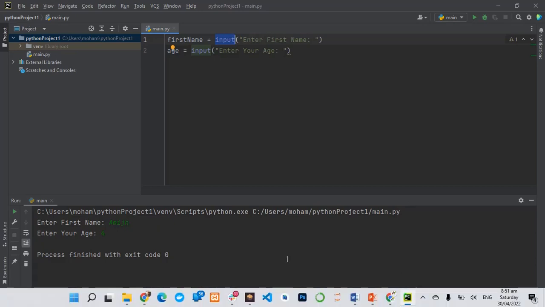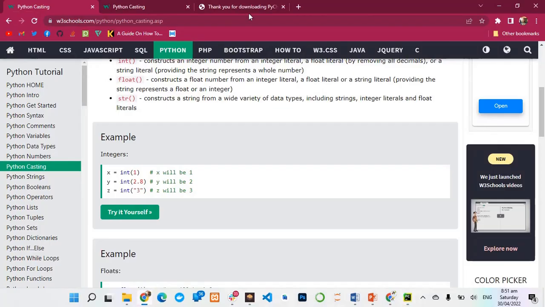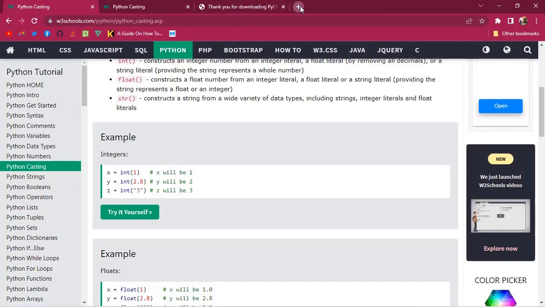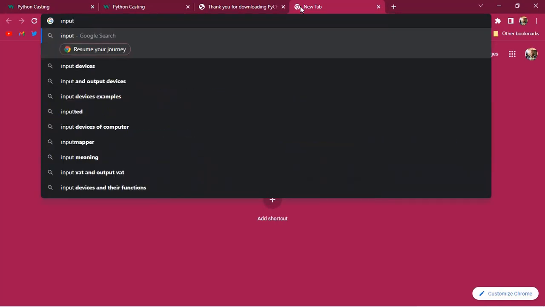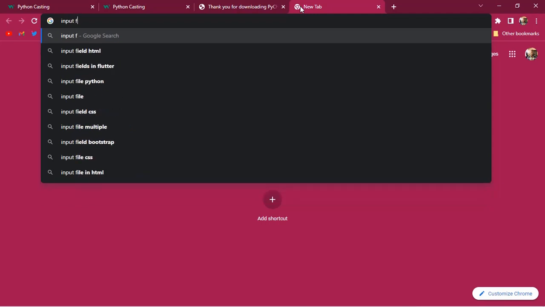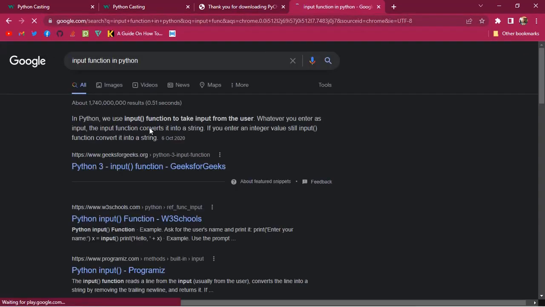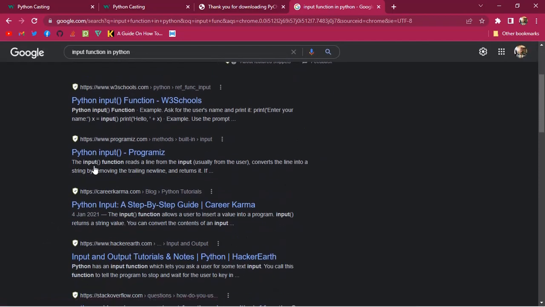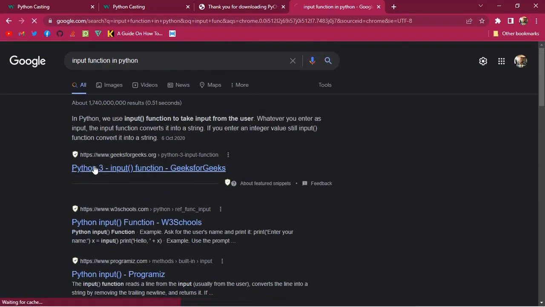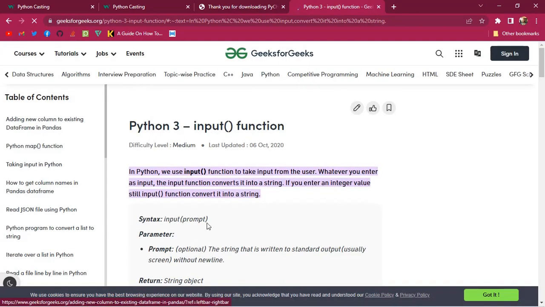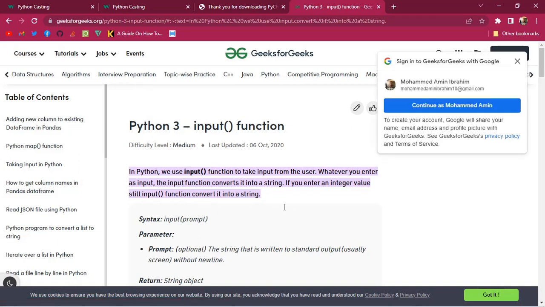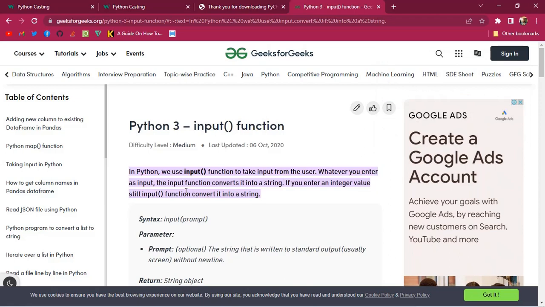One thing you have to be doing as a programmer is that you always need to search or read documentation. So type input function in Python, then you can go to W3Schools. It's a very resourceful platform. So in Python, we use the input function to take input from the user, then whatever you enter as input, it converts it into a string. Have you seen? So it's a string by nature.